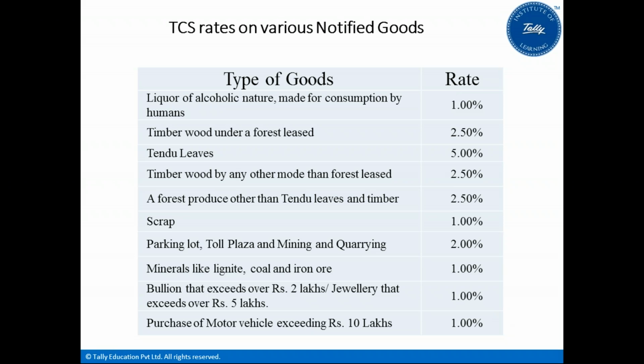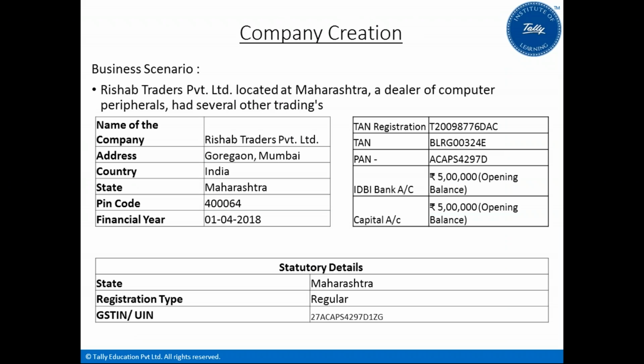So it's better to limit your buying of precious jewelry or similar items, and you don't need to get charged TCS. If you are planning, this is one of the ways that you don't need to pay the TCS. So for this, we would be using a scenario, create a company.